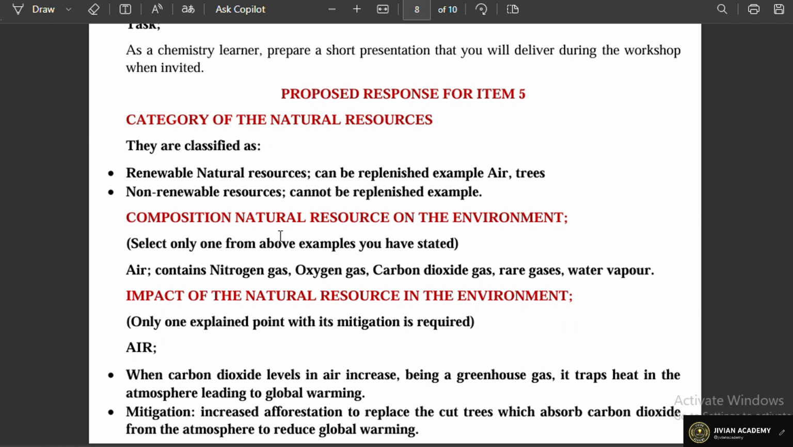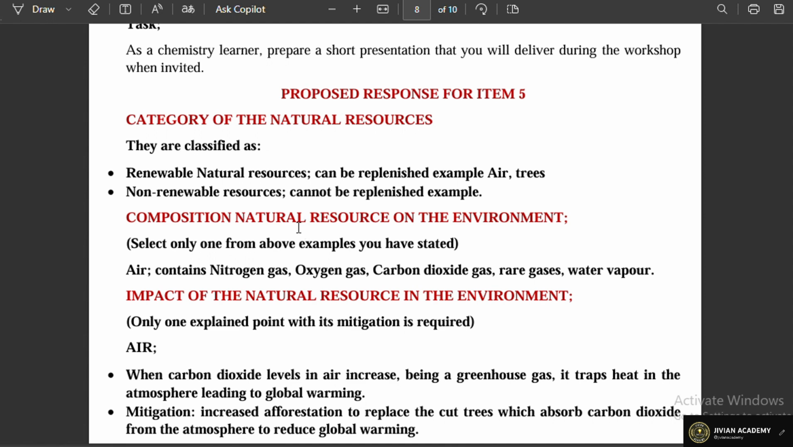Now, we expect the learner to also go ahead and look at the composition of the natural resources on the environment. And of course, we know that air contains nitrogen and oxygen gas, carbon dioxide, rare gas, and water vapor. Now, when you look at the swamp, that is water, water is made of hydrogen and oxygen. And then the trees contain chemical elements like carbon, nitrogen, and of course, we have also some elements of hydrogen in it.